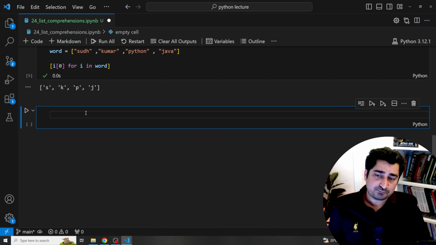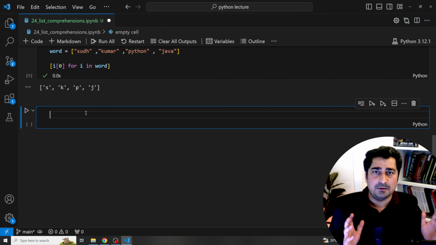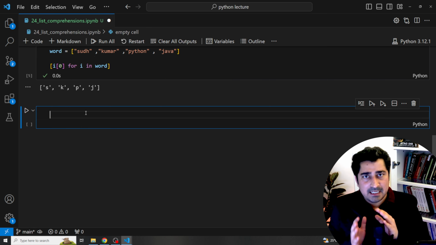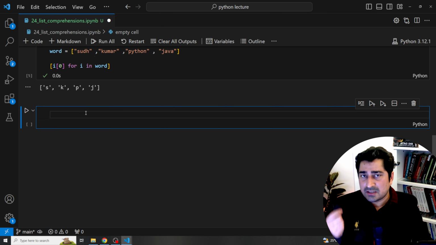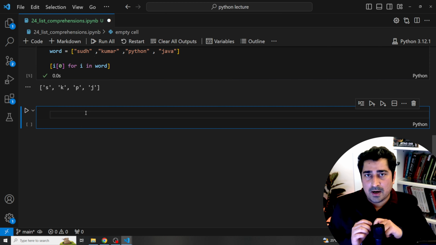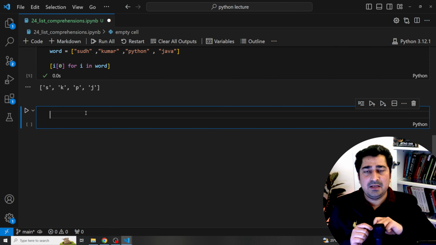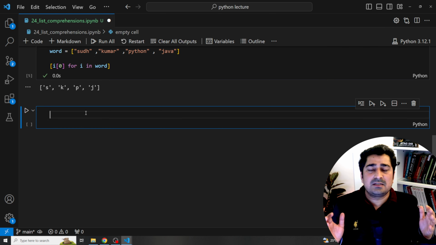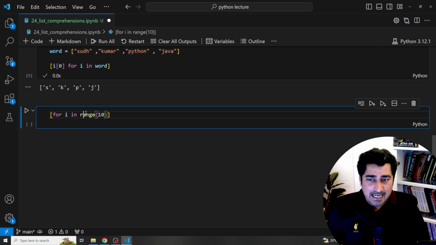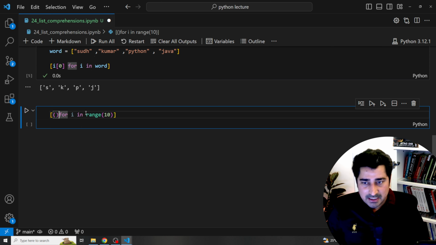Okay, now if someone asks me to generate the cube of data between 0 to 9, but this time you have to take the original data and its cube both together. So means 0, 0 cubed, 1, 1 cubed, 2, 2 cubed, 3, 3 cubed. All of this data you are supposed to keep together. How will I be able to generate it? Let's try to understand. I'll write for i in range, right? So between 0 to 9 I have to generate. So i in range, and here I can give the bracket.